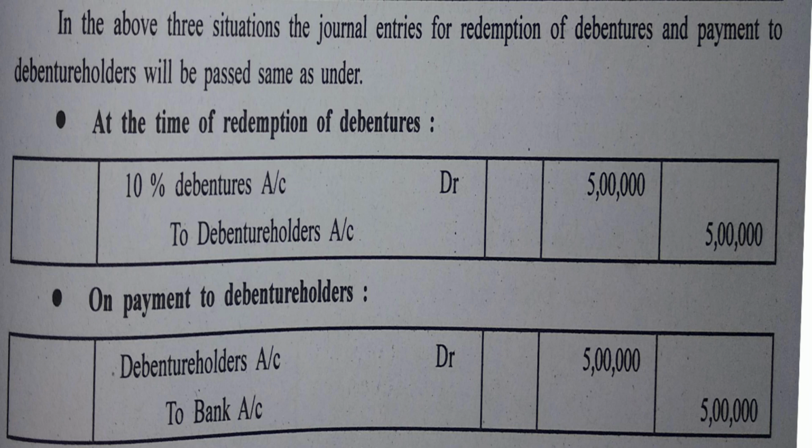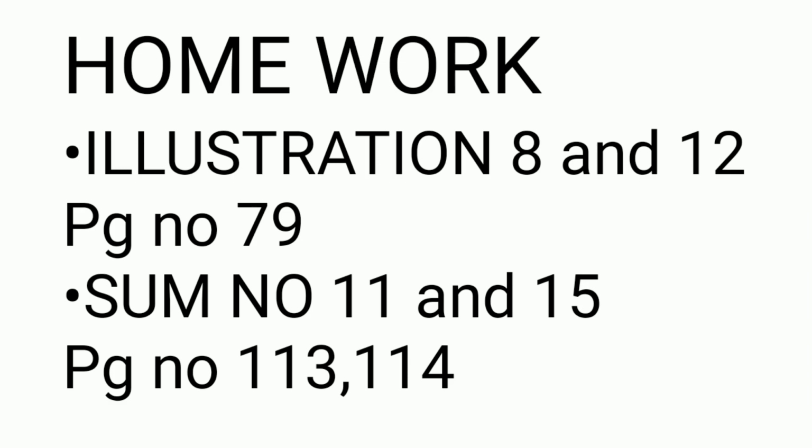So let us see what your homework for today is. Of course, illustration 8 and 12 that we have done. Illustration 8 is given on page number 79 and illustration 12 is given on page number, let me just tell you so this becomes easy for you. Yes, it is on page number 88 in your textbook. And sum number 11 and 15 of similar kind from the exercise which are given on page number 113 and 114 respectively. So that's all for today.